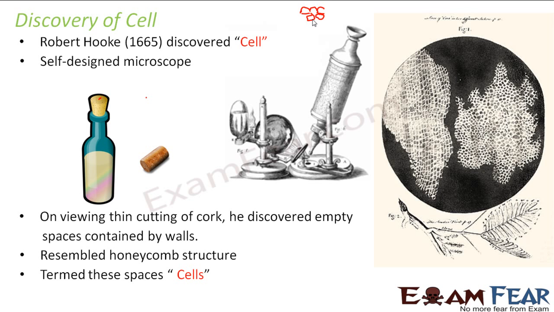However, Robert Hooke was not much aware of the structure of a cell, the composition of a cell, or the function of a cell. The only thing he did was discover that an object is made up of some empty spaces, and these empty spaces are called cells. He became more famous because he gave the term cell, which later became very important, because later scientists started thinking, okay, fine, if it consists of these cells, what are these cells actually? So scientists put in a lot of effort to understand the structure, the composition, the function of a cell, right?